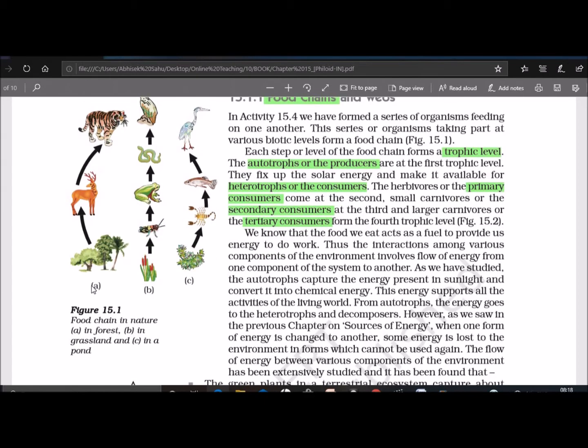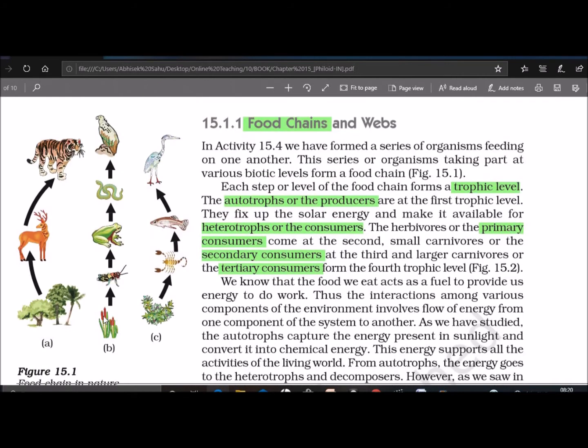For example, in a forest ecosystem, grass is eaten up by a deer and the deer is again eaten up by a lion. So this shows a sequence in which one organism is eaten up by another organism. The second diagram represents the grassland or terrestrial food chain, where maize is eaten by a locust, which is eaten up by a frog, which is eaten up by a snake, and the snake is eaten by an eagle.